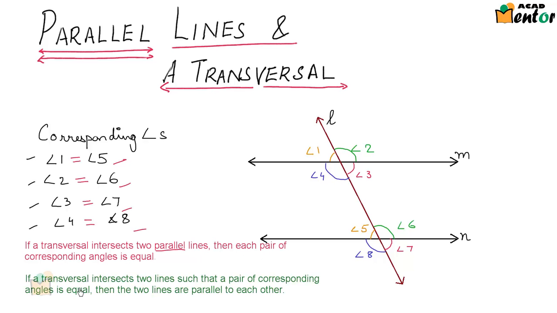That would read: if a transversal intersects two lines, any two lines, such that a pair of corresponding angles is equal, then the two lines are said to be parallel.